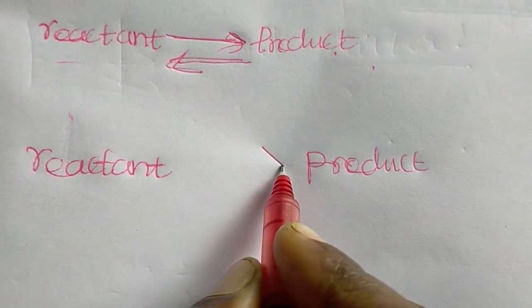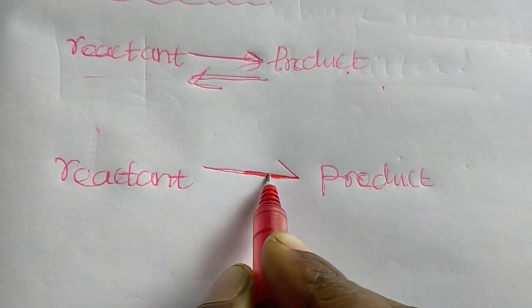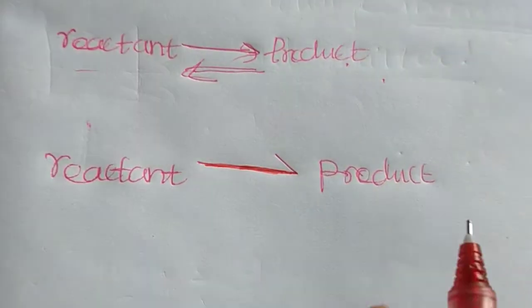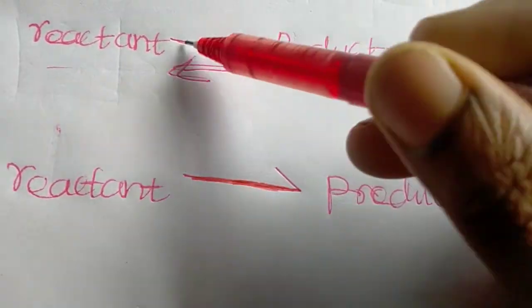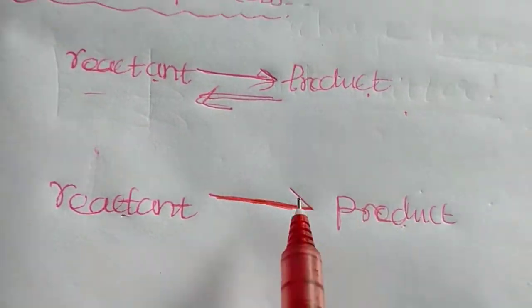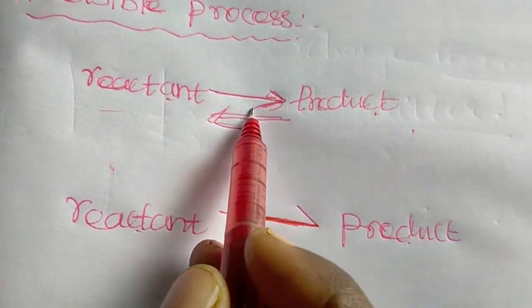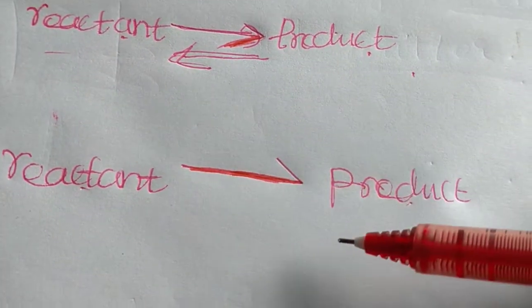What will you write? Half of the arrow. Write the arrow like this, half of an arrow, which means the first reaction, reactant to product. We neglect the other side, and write only this half of the arrow.